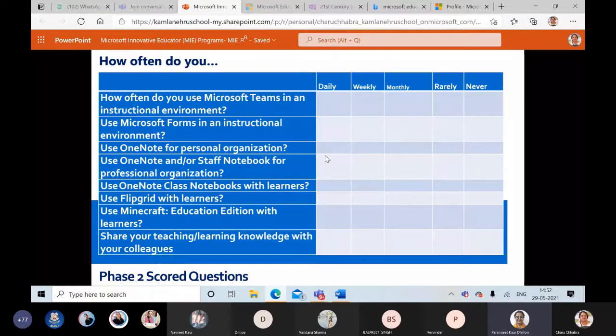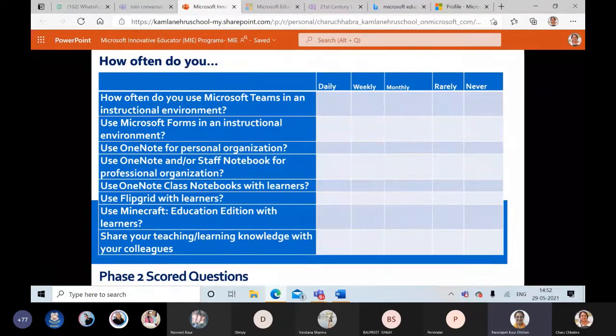See here, we cannot put a tick over here because we might be using OneNote but not using staff notebook for professional organization. So just think over if the department or the coordinators could look into it, how to have a staff notebook created for their group of staff, so everything could be posted there and we could collect it. I think it is a worthwhile suggestion. If technically I am wrong, I should be informed about it.